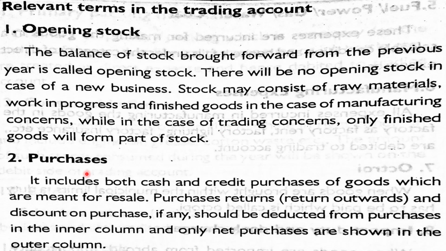Next item is purchases. Purchases means the goods procured in the business. So purchases may be either cash purchase or credit purchase. Cash purchase means the cash is paid at the time of purchase. But in case of credit purchase, payment of cash is postponed to a future date. Then purchase returns are deducted from purchases. Like that, discount also will be deducted from purchases. And only net purchases are shown in the outer column.